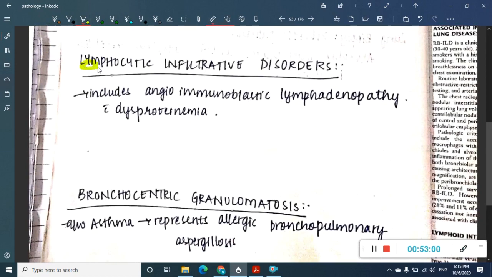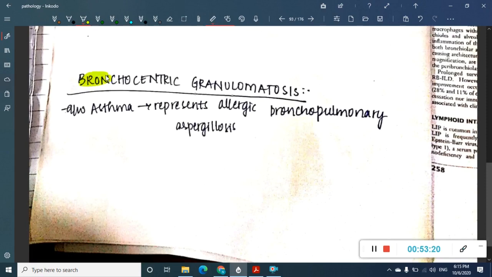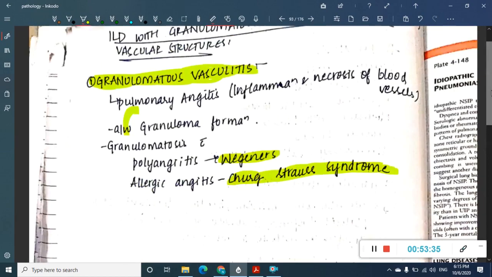Next we have the last two types. One is lymphocytic infiltrative disorder. What is this? It includes angioimmunoblastic lymphadenopathy with dysproteinemia. It's not necessary to remember this, but you can if you want to. The other is bronchocentric granulomatosis. What do you see in bronchocentric granulomatosis? Here the granulomas are concentrated in the bronchioles, and it is mostly associated with asthma. So this is about the interstitial lung diseases.